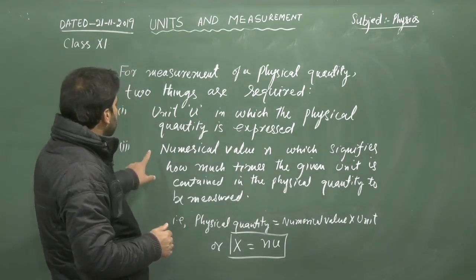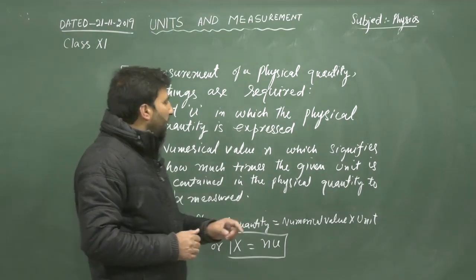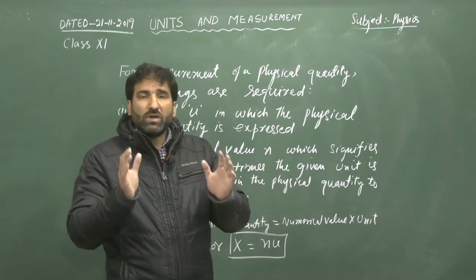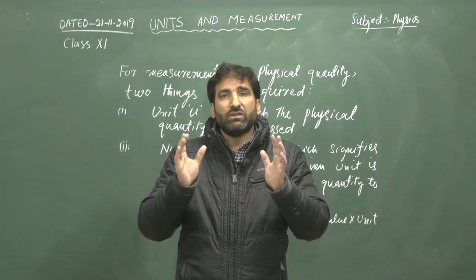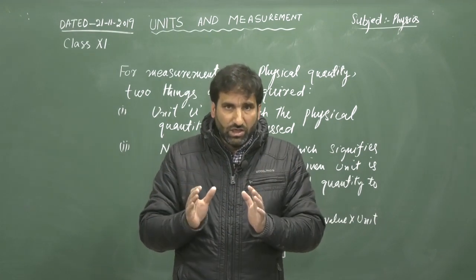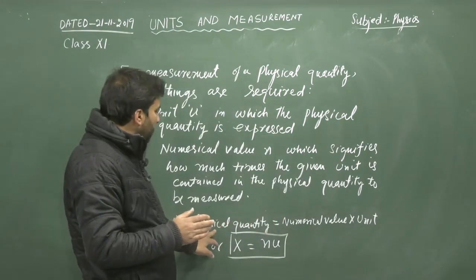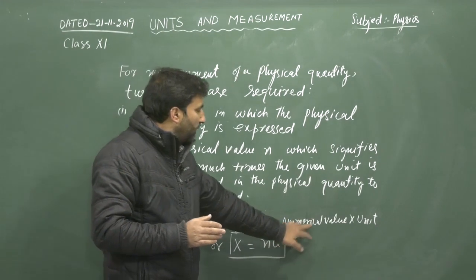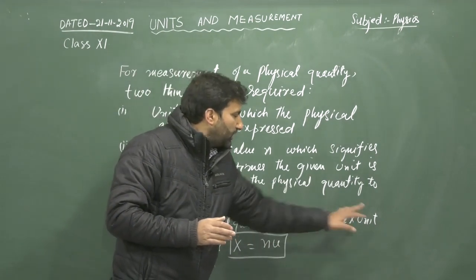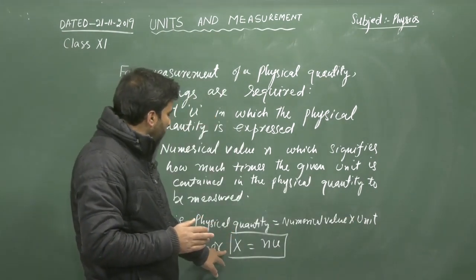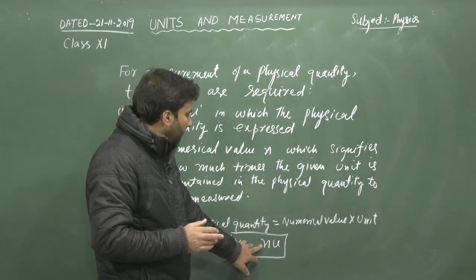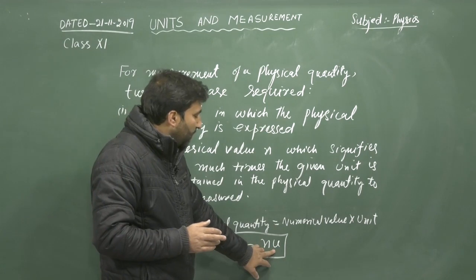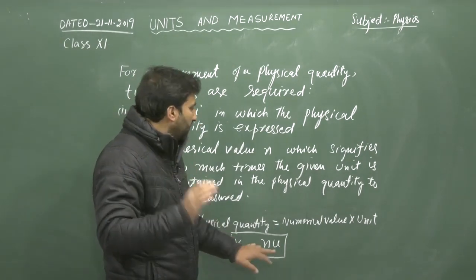Second is the numerical value, n, which signifies how many times the given unit is contained in the given physical quantity. So we can write: physical quantity is equal to numerical value times unit. If a physical quantity is represented by x, then x is equal to n u, where n represents the numerical value and u represents the unit.